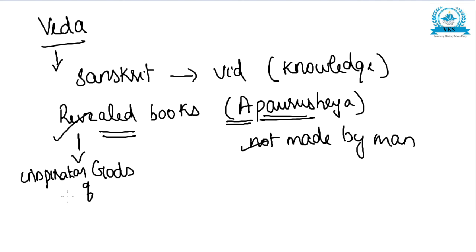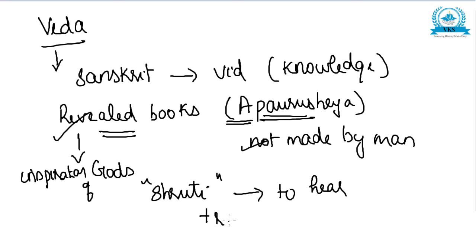And they are also called Shruti. These Vedas are also called Shruti, which means to hear, when it is transmitted verbally. That means one person will tell, another person will hear, and then he will transmit it to another person.